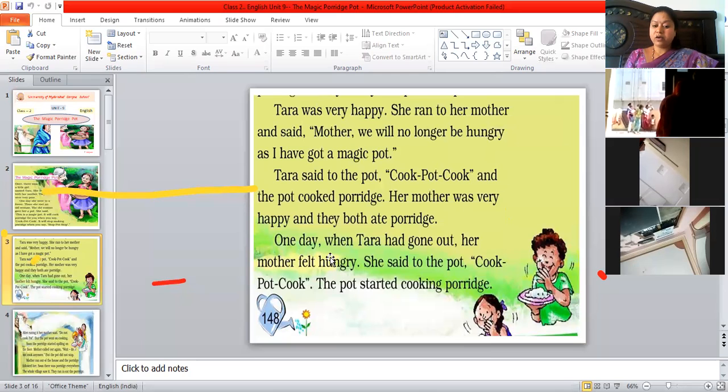One day, when Tara had gone out, her mother felt hungry. So one day what happened? Tara went out. So there was no one at home. Tara's mother felt hungry. So she said to the pot, cook, pot, cook. Just now I told you that you need to say these magical words. Cook, pot, cook. Then the pot will start cooking. The pot started cooking porridge.